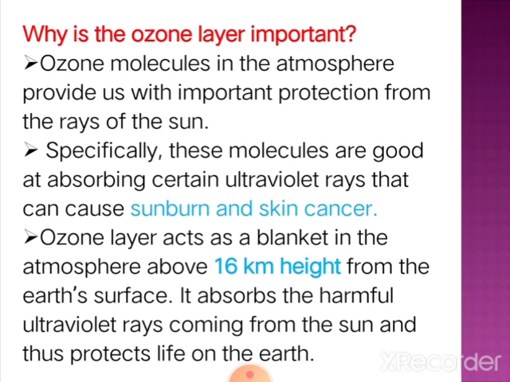Now, what is the fact about the ozone layer? The ozone layer acts as a blanket in the atmosphere above 16 km height from the earth's surface. It absorbs the ultraviolet radiation coming from the sun and protects life on earth by preventing the passage of UV radiation towards the earth's surface.